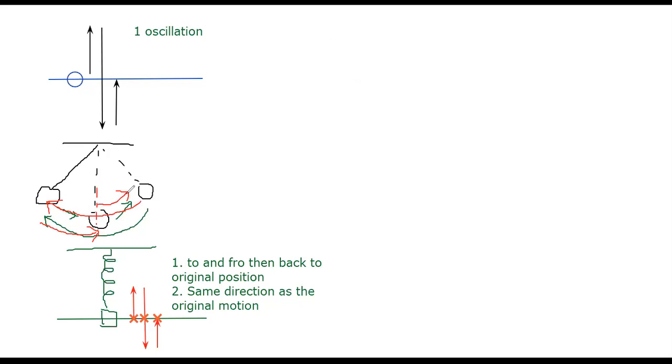It's the same as the original direction. So only then can we call this one vibration, one oscillation, one complete oscillation.